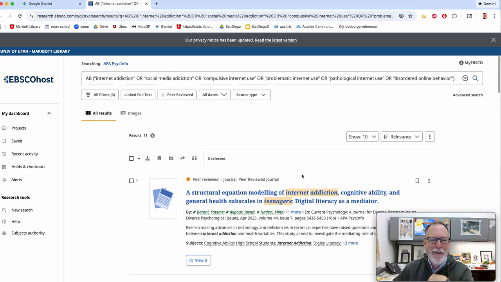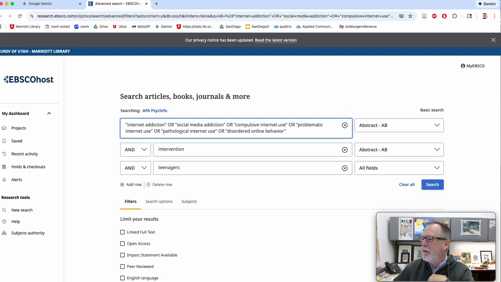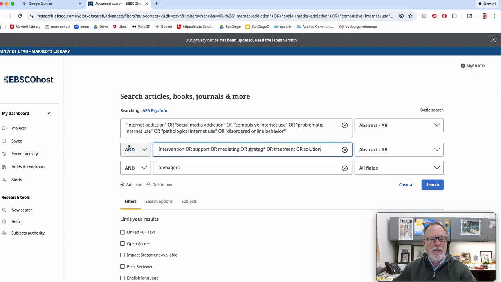Hey, it went up to 11. What is going on? Okay, let's try another one. Let's expand out. So for intervention, let's add some keywords for that one. I looked up intervention and found all these synonyms: intervention or support or mediating or strategies or treatment or solution. When you see this little star right there, that means strategy or strategies or strategic.